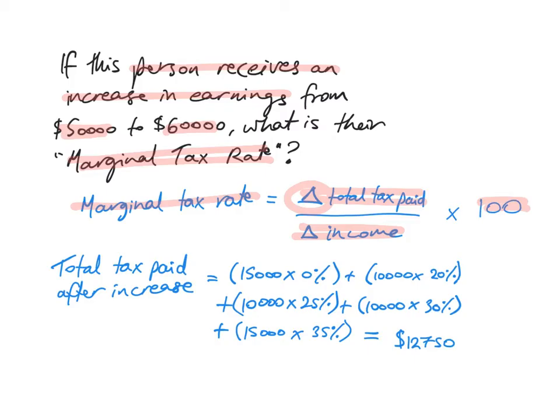So the first 15,000 will be taxed at 0%. Remember the brackets that I showed in the previous 2 slides? So first 15,000 at 0%, plus the next 10,000 at 20%, plus the next 10,000 at 25%, plus the next 10,000 at 30%, plus the last 15,000 at 35%. This gives us a total tax paid of 12,750. We still haven't calculated the marginal tax rate. We'll do that in the next slide.